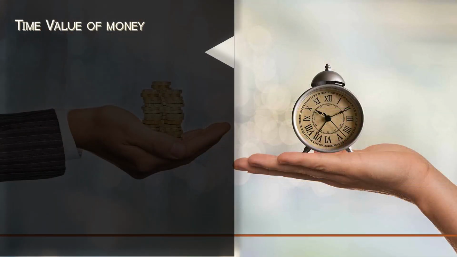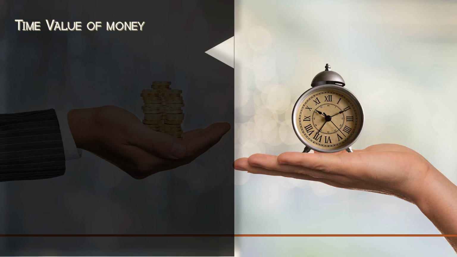Time value of money. The difference between the traditional method and the modern method is the time value of money. I wish that you should understand the concept of time value of money before you see the methods. The drawback of the traditional method is that it doesn't take into consideration the concept of time value of money. That's why the modern method was introduced.